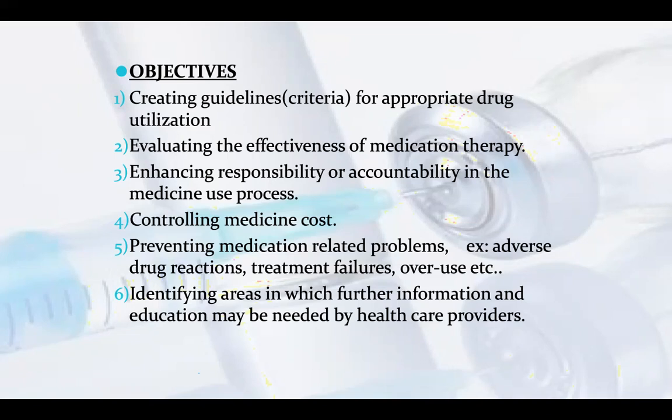Fifth is preventing medication-related problems. There can be adverse drug reactions which are reported, and they have to make a data of adverse drug reactions. The causes of treatment failure, overuse, etc. have to be assessed, that is, why the treatment has failed in a patient. Sixth is identifying areas in which further information and education may be needed by healthcare providers.